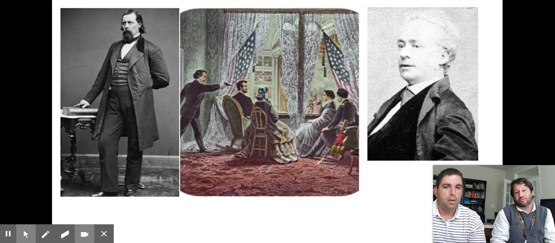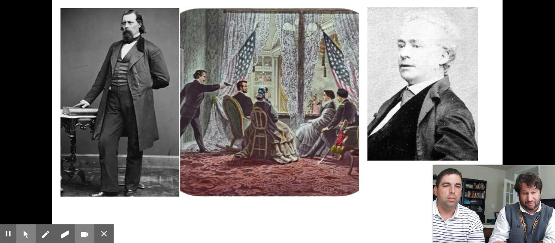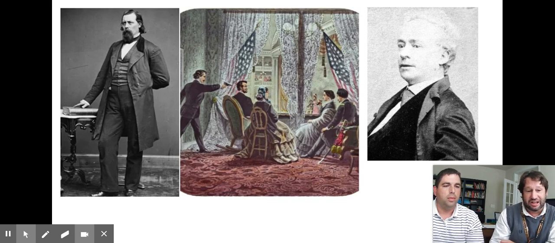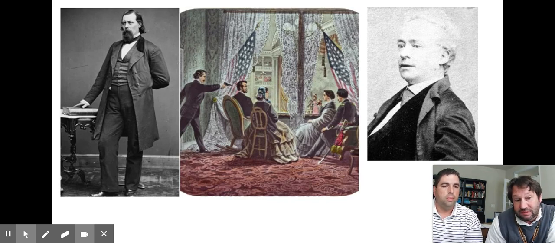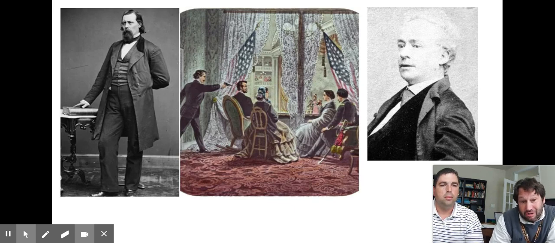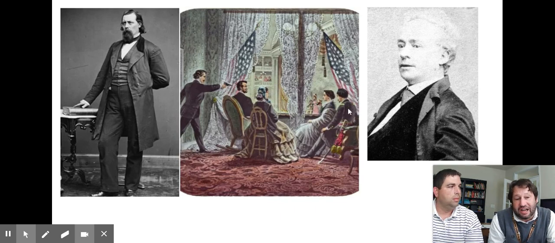So Lincoln, right after the surrender, is elated because the war is going to be over soon, and he goes to Ford's Theater in Washington D.C. He really didn't want to go to the theater that night, but his wife kind of pushed him to get out. Originally, accompanying Lincoln was supposed to be Ulysses S. Grant and his wife. They did not attend, so instead this Army soldier, I think he was a major, and his wife, a younger couple, accompanied the president and his wife.